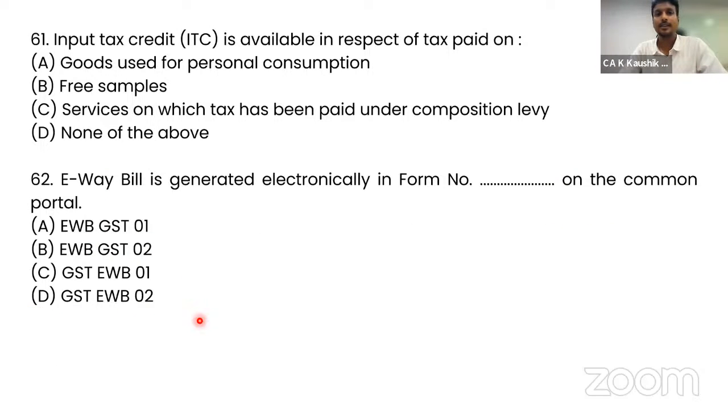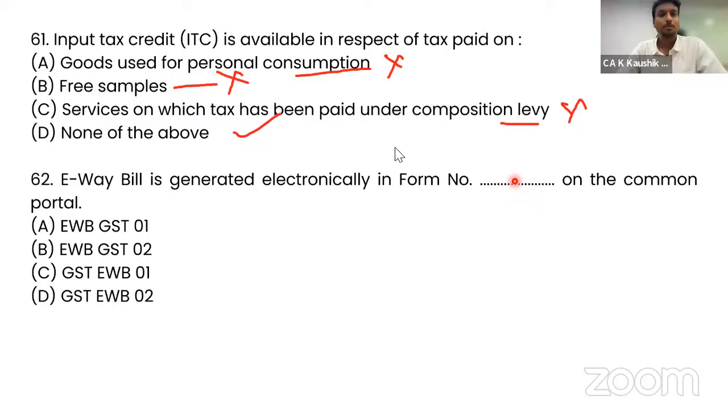Question 61: input tax credit is available in respect of tax paid on which of these? If it is for personal consumption, it is not available. Free samples, it is not available. Services on which tax has been paid under the composition levy, it is not available. So none of the above; input tax credit is not available. So option B is the correct answer.